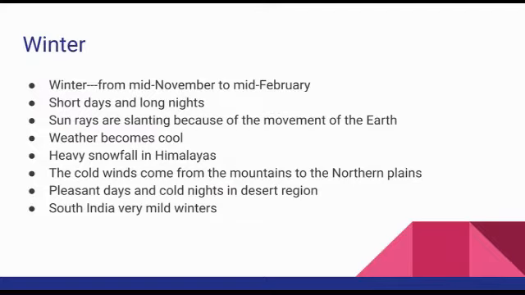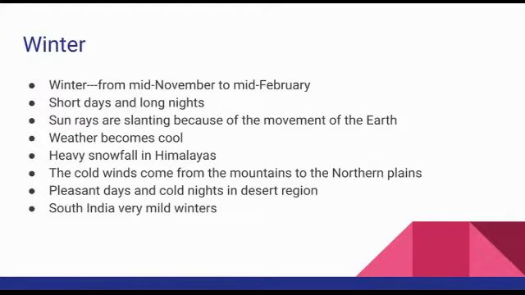But in South India there will be only mild winters. So these are the main seasons in India. This is a small portion, but you have to study the climate of India. We have a spring season also, but in India we do not feel it. We get only three main seasons: summer, followed by monsoon and winter.